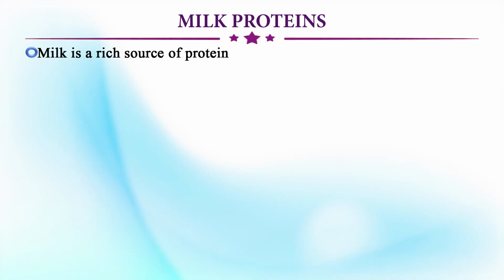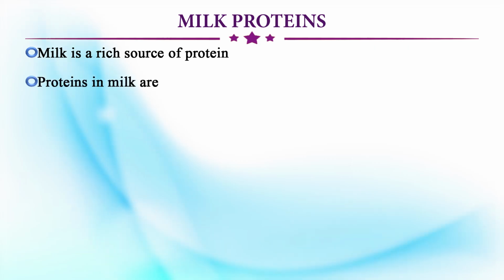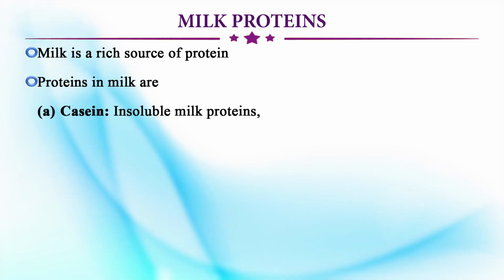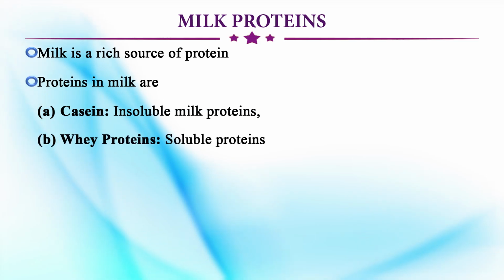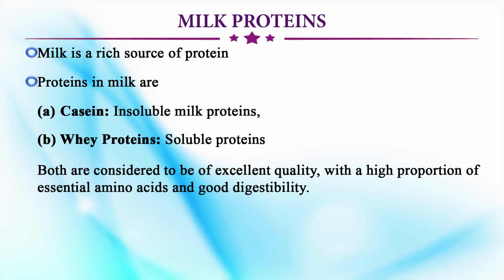The milk protein, so this is the main factor why milk should be consumed by everyone. It is a rich source of protein, and as we know, there are two parts: casein, insoluble milk proteins, and whey proteins which are soluble. Now, both are considered to be of excellent quality, and they both contain a high proportion of the 9 essential amino acids, and good digestibility.